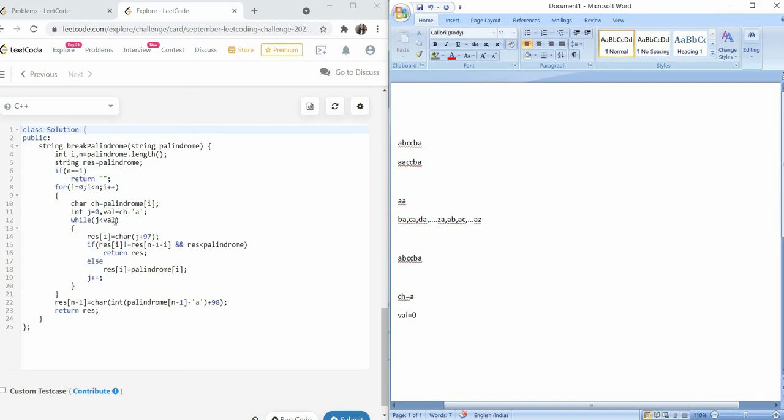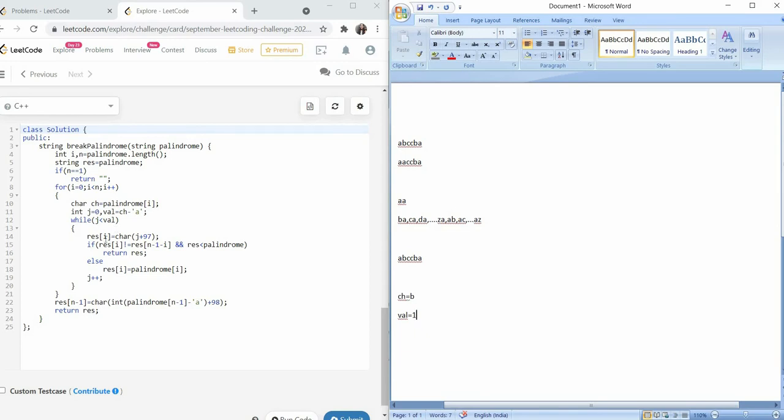I'm keeping this value variable so that I can iterate from 0 to that value, so that I can change the resultant strings and check. I'll show. Right now, while j is less than value, but j is also 0, j is just an iterator, so this while loop won't work. So again we'll go to the next letter. Now the next letter is B. So now ch will become B and value will become B minus A in integer. So value is 1.